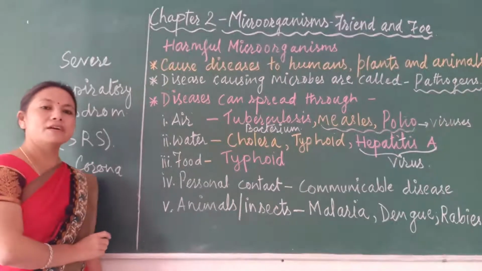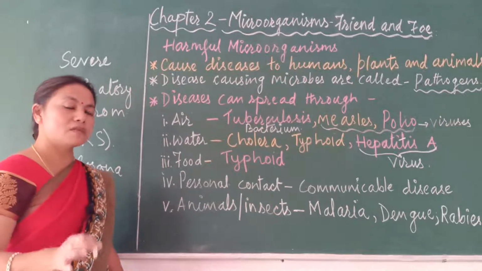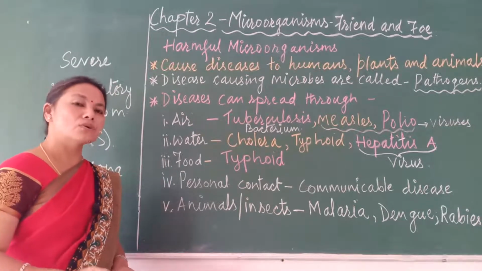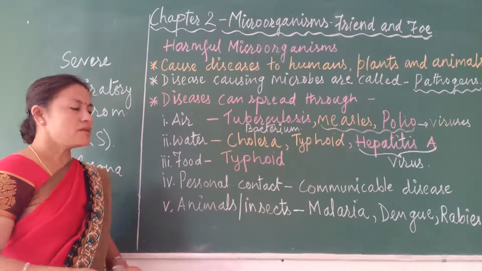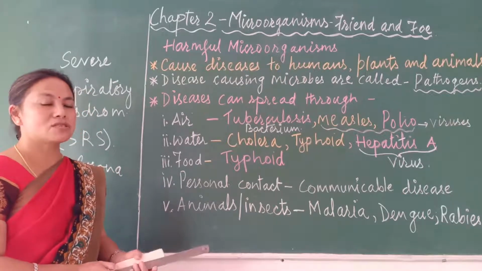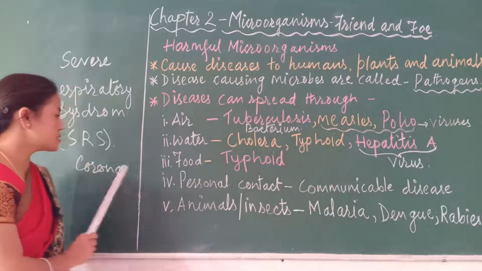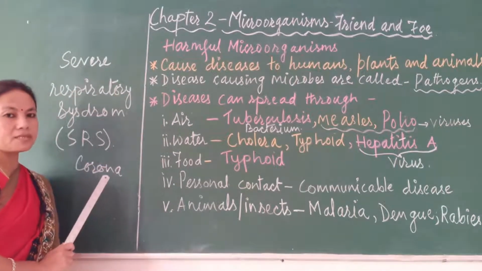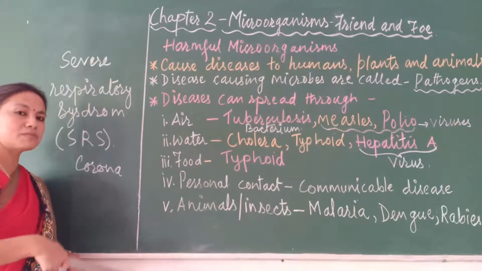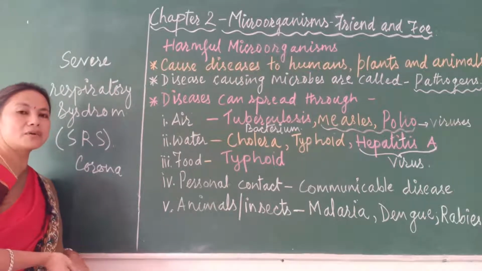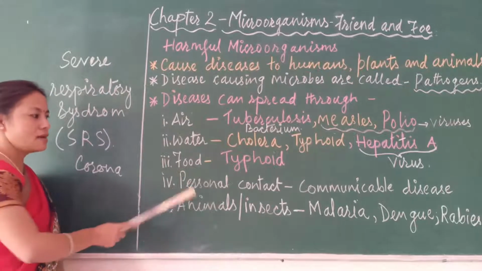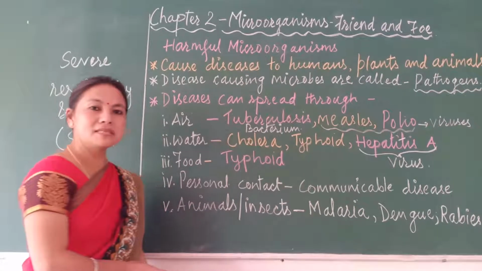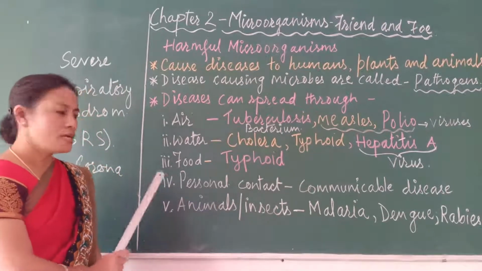Now this coronavirus spreads if we touch or come in contact with a person who is already suffering from the coronavirus, isn't it? Somebody who is already sick because of this coronavirus, if we come in contact with that person, what happens? That virus may also transmit, or come into our body and make us sick too. And that kind of disease is called a communicable disease.